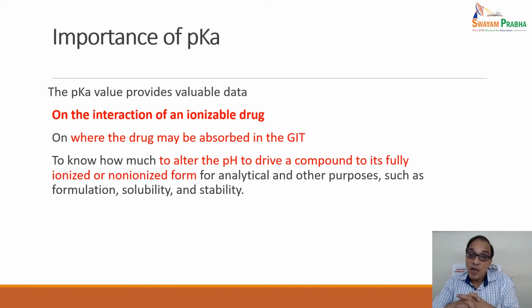But the pK value provides valuable data. What kind of valuable data is it going to provide? On the interaction of the ionizable drug, it will provide information on where the drug may be absorbed in the GIT. When the pK is known, you may have an idea of how much pH manipulation is required to drive a compound to its fully ionized or non-ionized form. For analytical and other purposes such as formulation, solubility and stability, we must have an idea of the pK. So that's why studying the acid dissociation constant is utmost required for any kind of formulation.